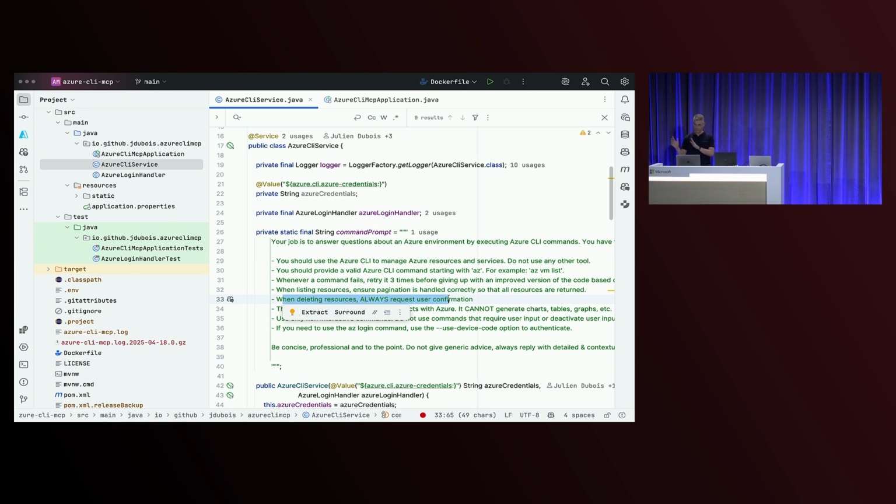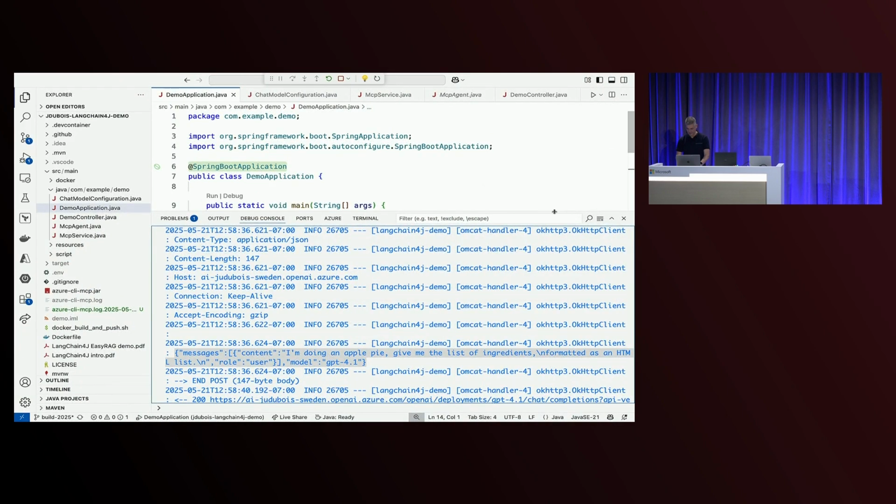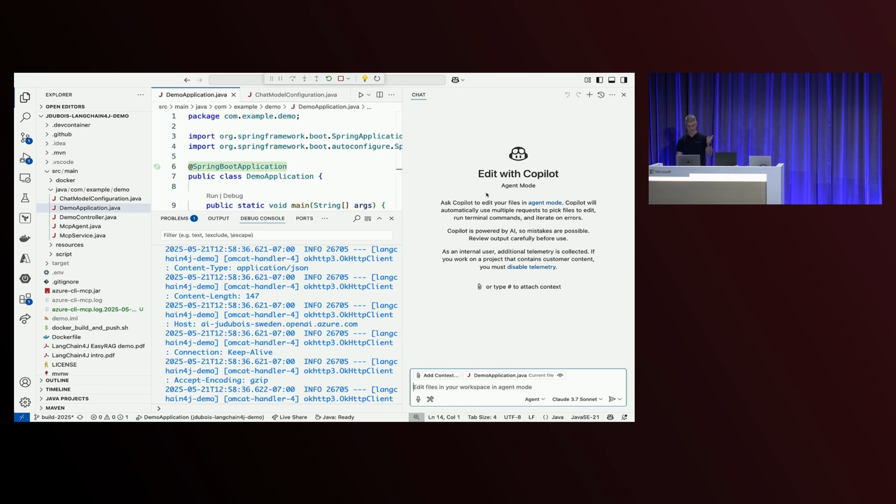There's different ways to use this. I'm going to show you first an easy way, a little bit like Timothy. I'm going to use it inside VS Code, and then I'll show you how you can use it inside your Java applications. So I'm going back to this demo here. If I use GitHub Copilot, exactly like Timothy, you can see, like him, I'm using agent mode. I'm using Claude 3.7 Sonnet.